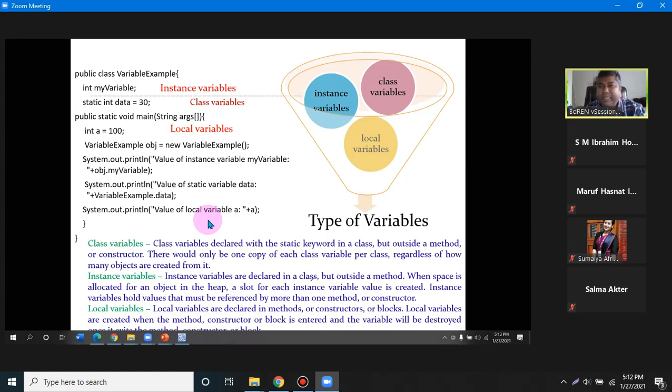When we declare a class, like in C you use a structure variable, right? Have you used a structure variable in C? We use struct A, and then we declare the variables, right?